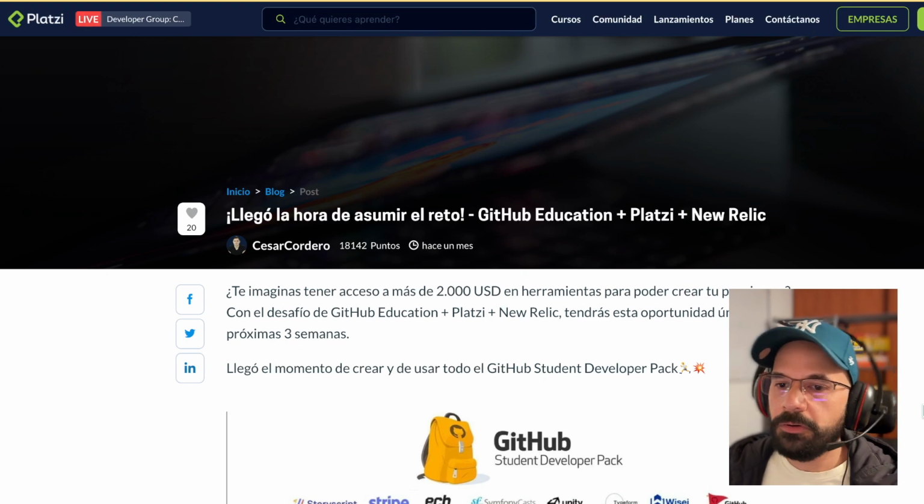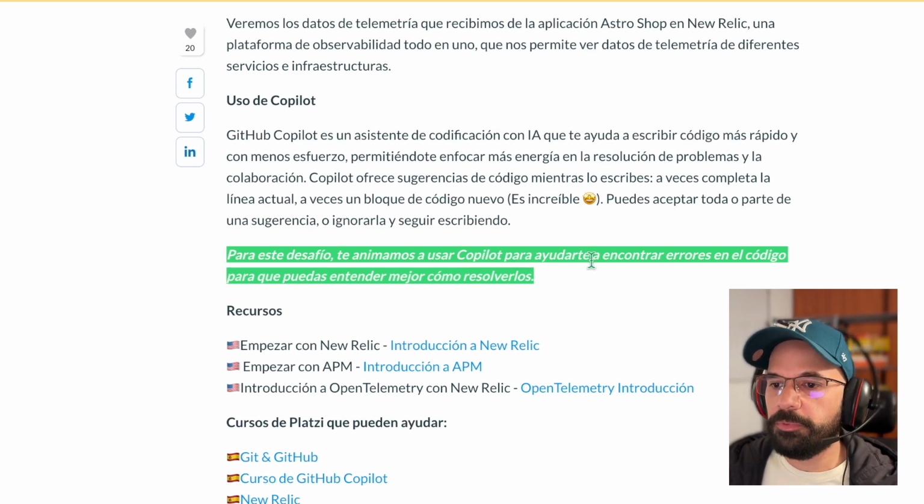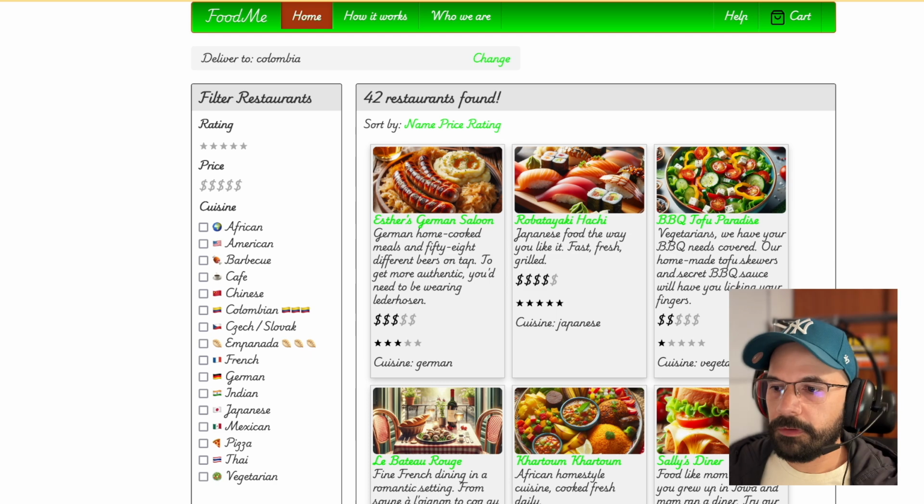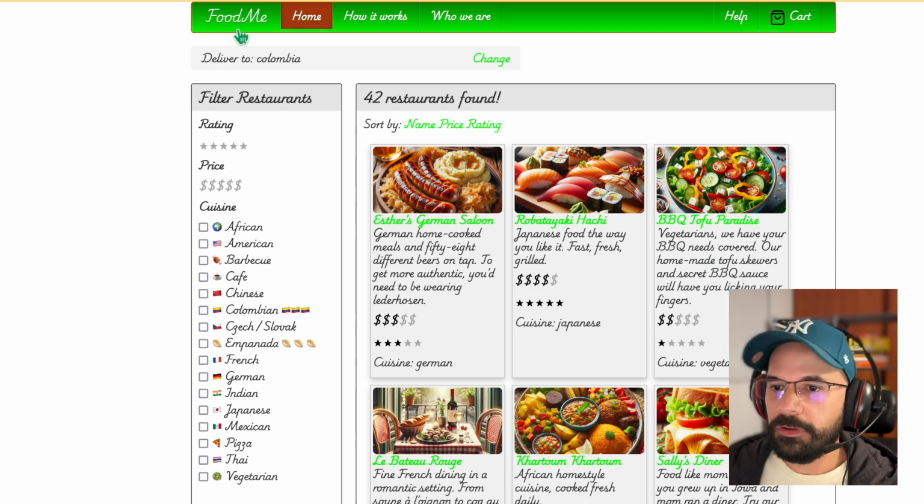There is another bonus task in the Platzi blog post for the challenge. It is this one: for this challenge, we encourage you to use Copilot to help you find errors in the code, so you can solve them and understand better how to resolve them. So I can name a few of the errors that I found. This is just a list to name a few, but I found many others.